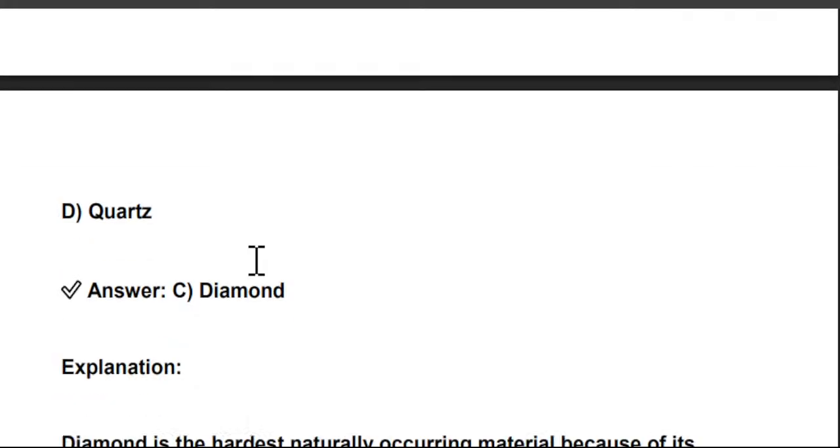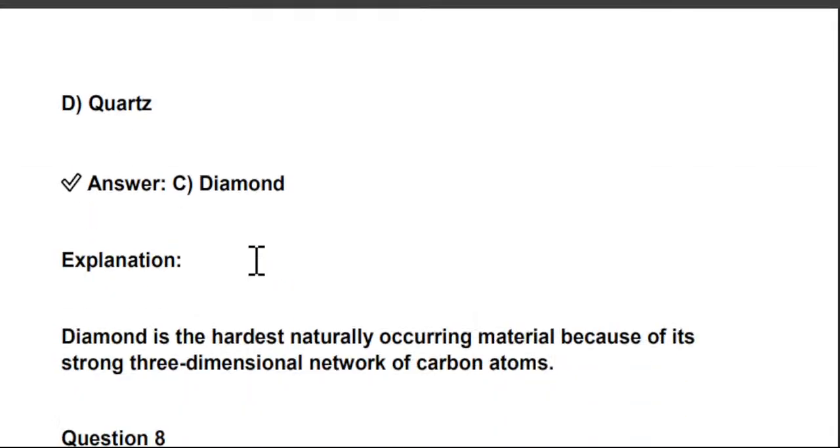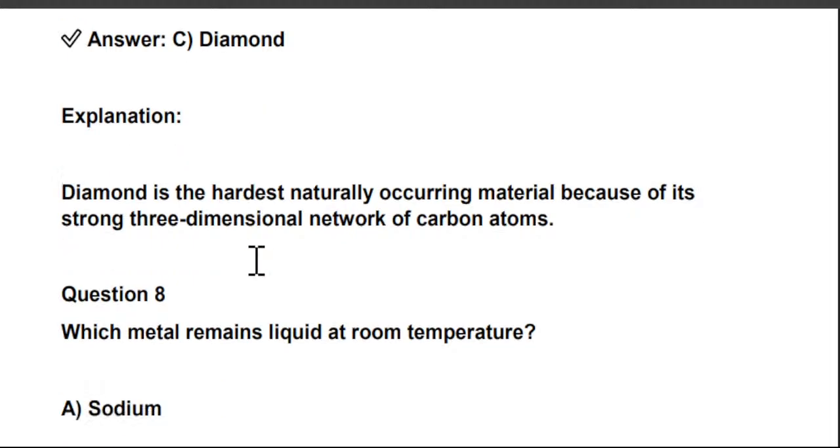Diamond. So diamond is the hardest naturally occurring material because of its strong three-dimensional network of carbon atoms. Why is it the hardest? Because of its strong three-dimensional network of carbon atoms.